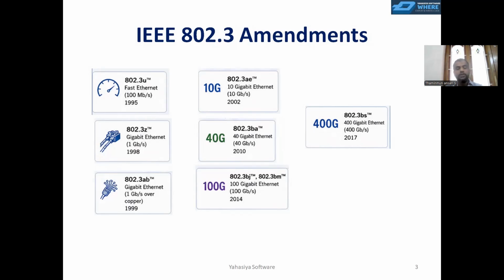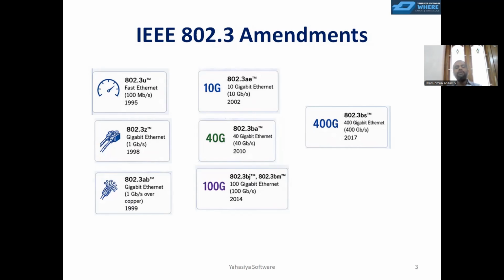Then we have 802.3BJ and 802.3BM. These are called 100 Gigabit Ethernet, with a capability to exchange 100 gigabits per second, released in 2014.